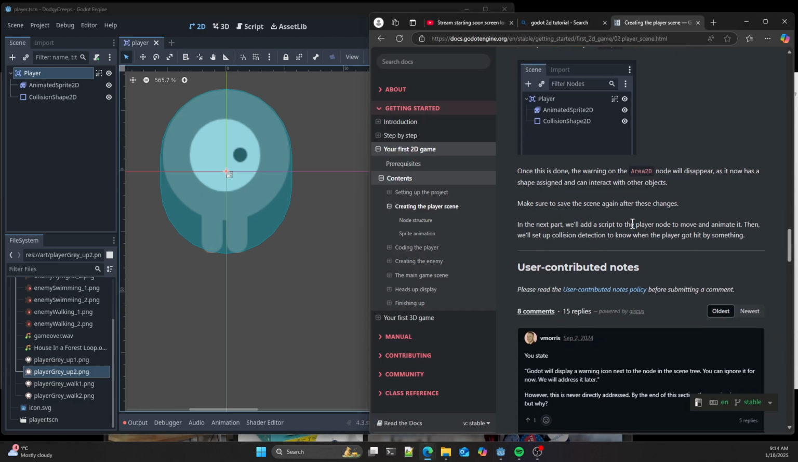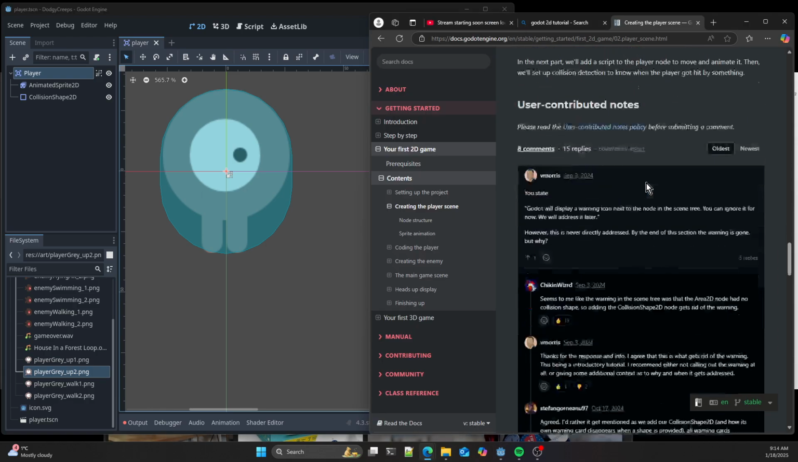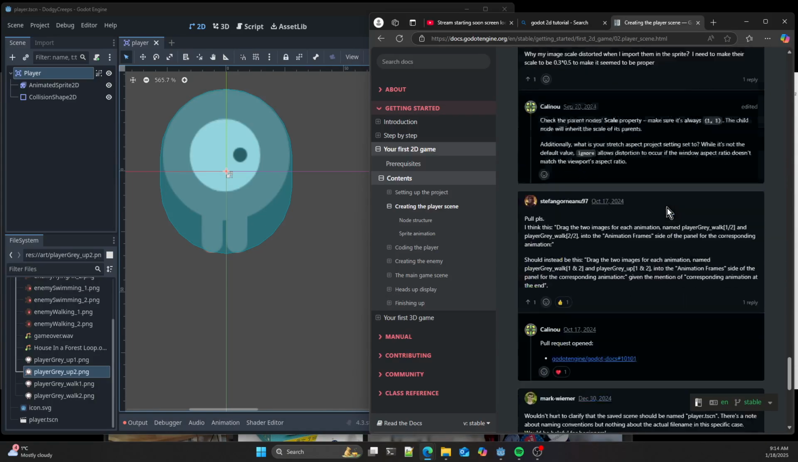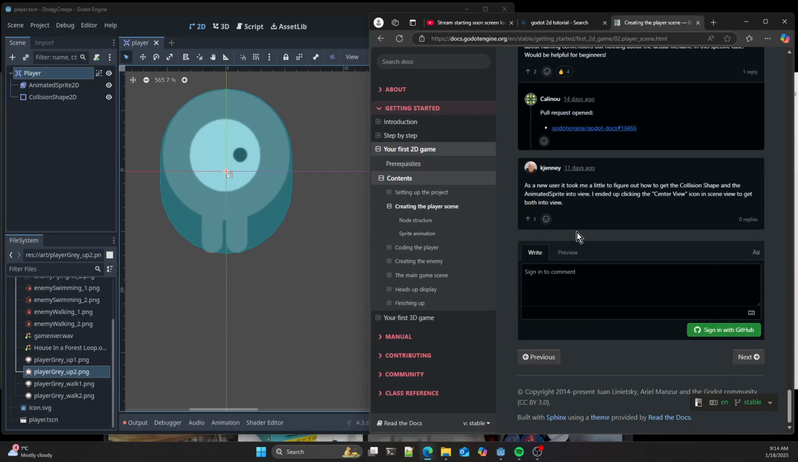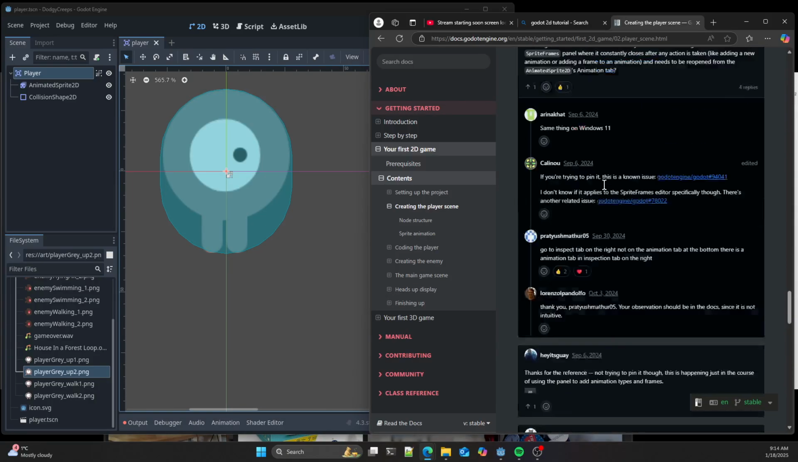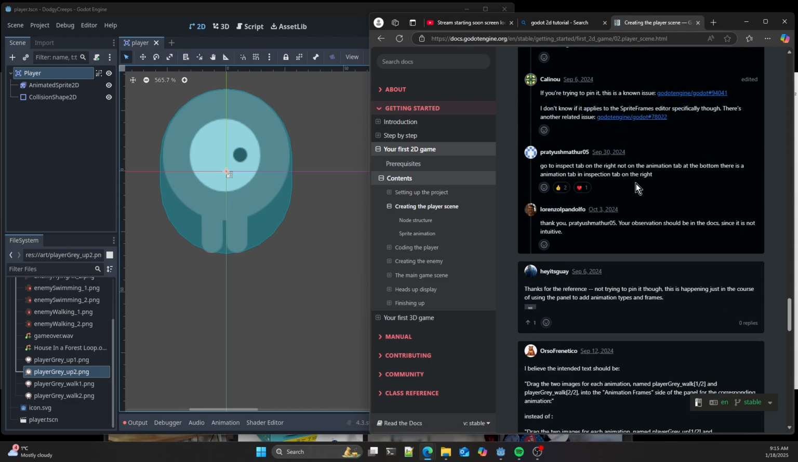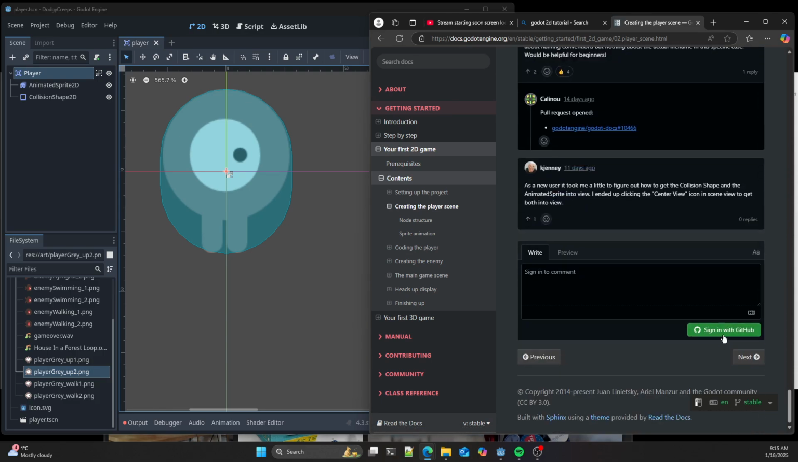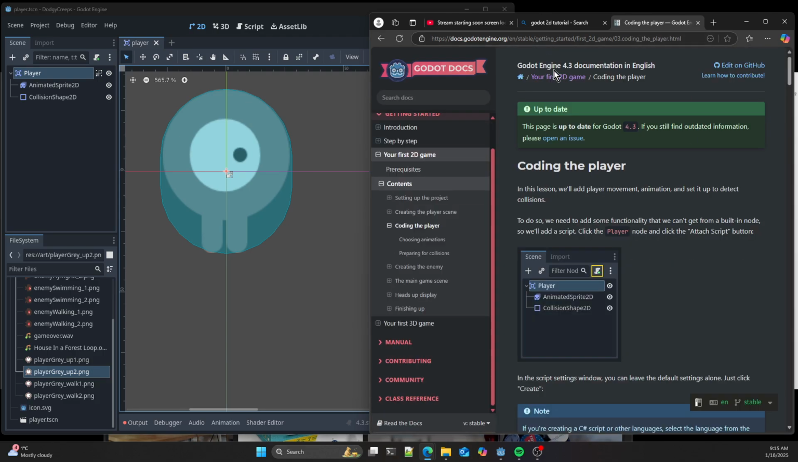Okay, so we now have the player's animation frames done. We're skipping all this, by the way. These comments have quite a bit of context sometimes, but I'm trying not to get too plugged into the weeds, so I'm going to ignore them. In this lesson, we're going to have movement, animation, and set it up to detect collisions, so we have some functionality we can get from it.